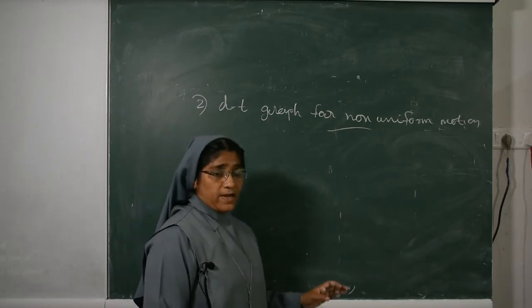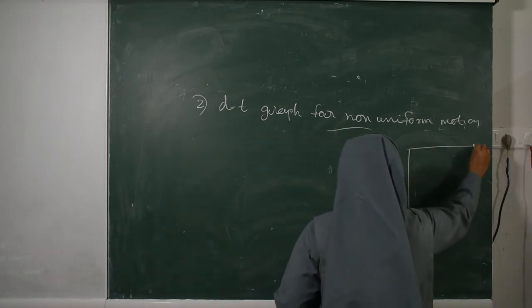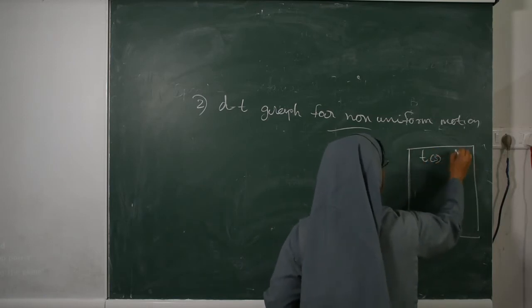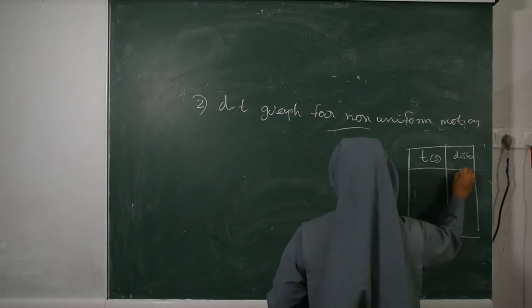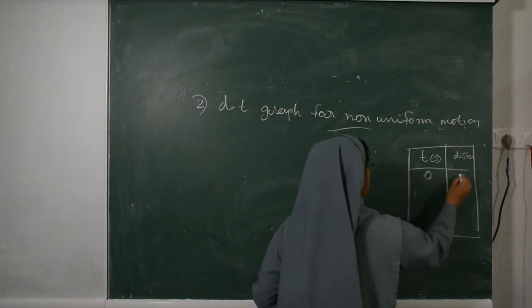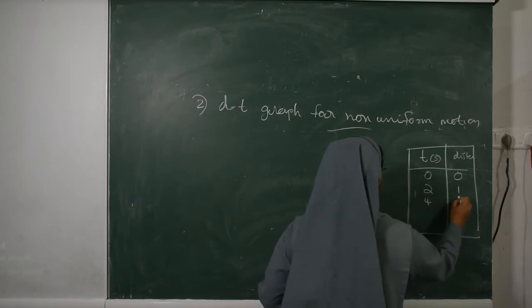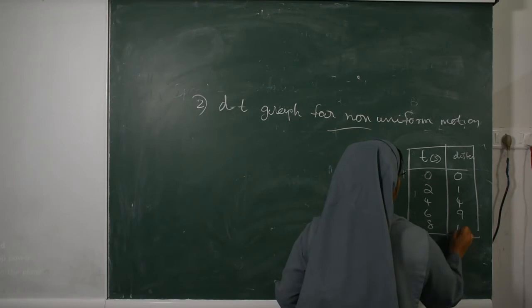Here we have one table already given. We are writing time in seconds and distance in meters: 0, 0; 2, 1; 4, 4; 6, 9; 8, 16.